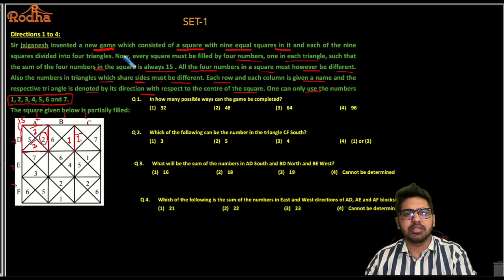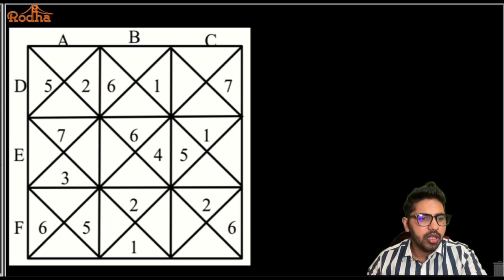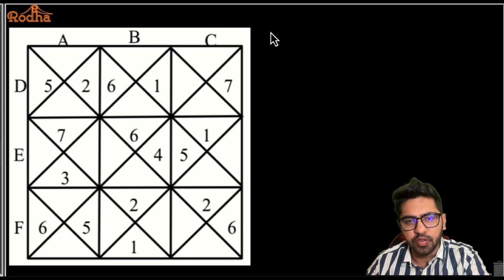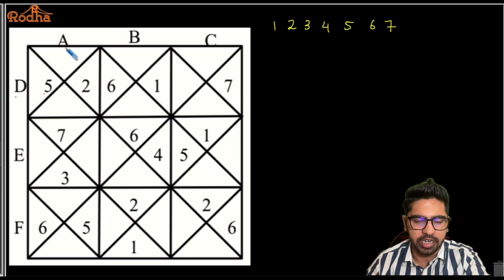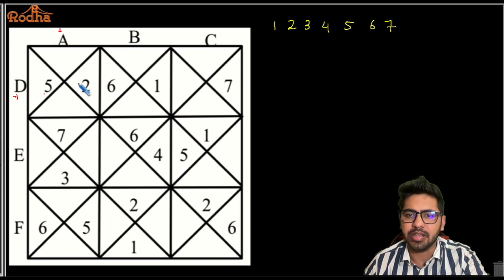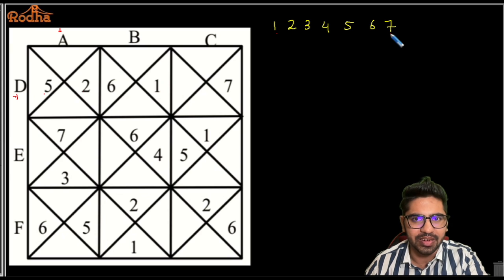All right, so let's start filling this square here. So the numbers that I have to fill are 1, 2, 3, 4, 5, 6, and 7. Okay, so 5 plus 2 is 7. I'm talking about the DA square, D from the row and A from the column. So DA has 7 already. I need 8 more. If I need 8 more, 1 and 7 is possible. 1 and 7 is definitely possible.